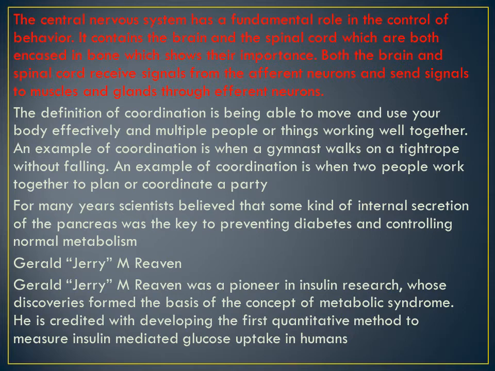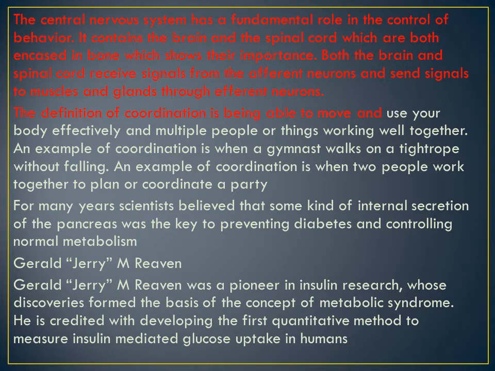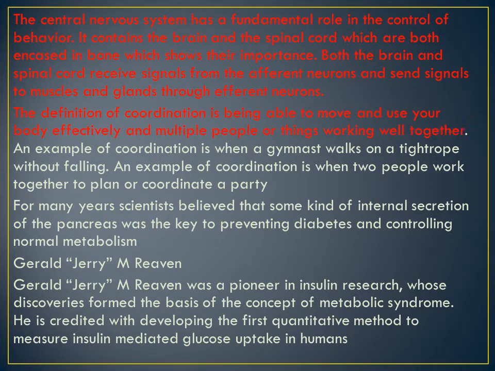So it's an important part, I'm revising it again. Both brain and spinal cord receive signals from afferent neurons, and they send signals to the muscles and glands through efferent neurons. Just the spelling is different, a and e at the starting.